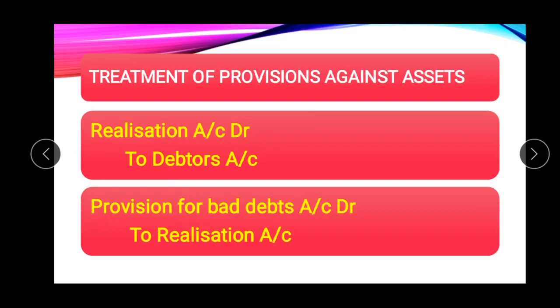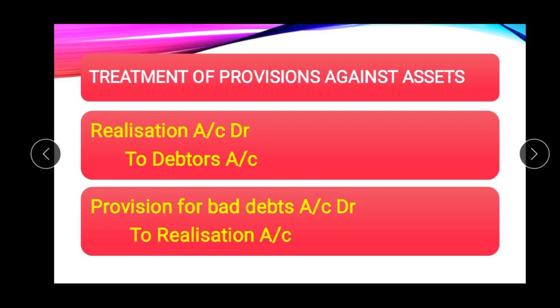Then what will be the treatment of provisions against the assets? So first journal entry, we can take the example of debtors. Debtors is an asset. So when we will transfer it to the realization account, the first journal entry will be realization account debit to debtors account, being asset transferred to realization account.